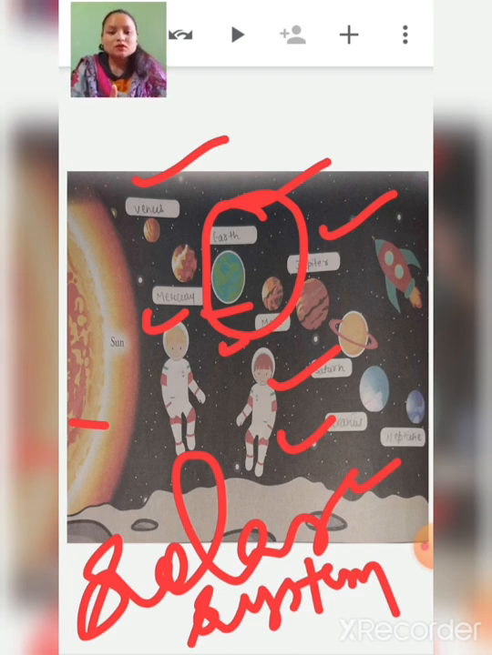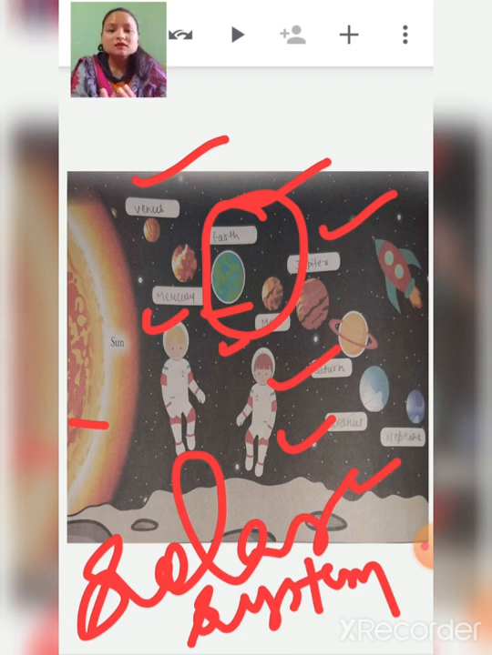right? So all these 8 planets revolve around the sun. That means they take a round around the sun. All these 8 planets are smaller and the sun is bigger, so they revolve around the sun. So when a smaller object revolves around a bigger object, those smaller objects are known as what, children? Those smaller objects are known as satellites.